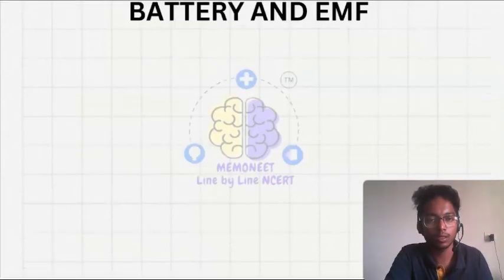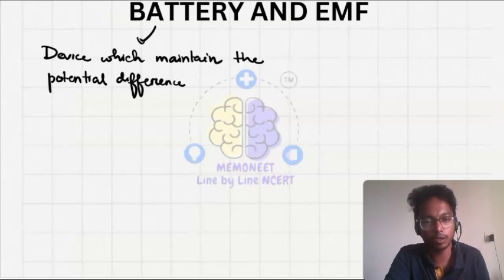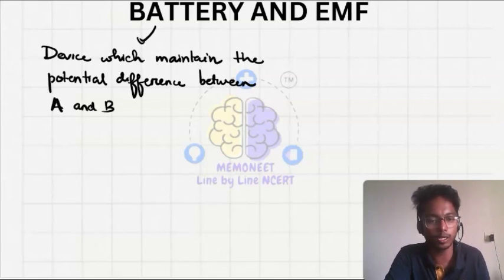Okay, then battery and EMF. Battery is a device which maintains the potential difference between, let's say, the higher potential A and the lower potential B. Let's say this is the battery here, and we have the higher potential and lower potential.